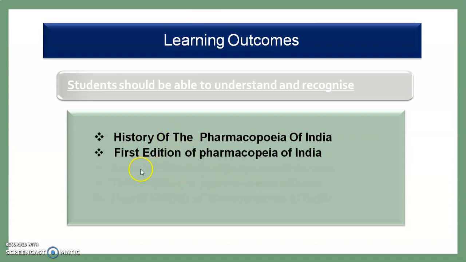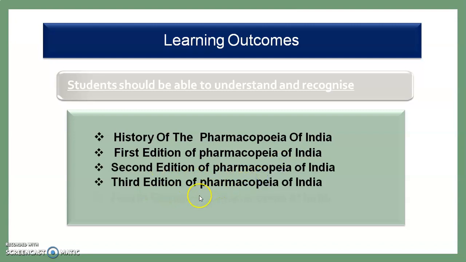We see the first edition of Indian Pharmacopoeia, the second edition of Pharmacopoeia of India, the third edition of Pharmacopoeia of India, and the fourth edition of Pharmacopoeia of India. In this we see what the different amendments are, and what different changes happened from the first to the fourth one.